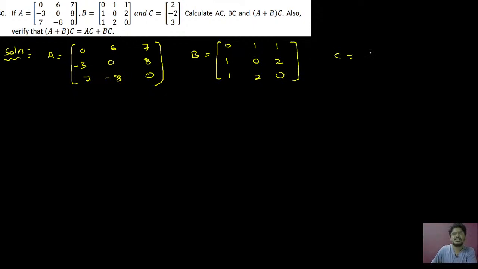And C is 2, minus 2, 3. Okay. So whenever you are solving matrices and determinants problems, have some patience. Go very slowly. That's why I tell those who want to score 100, please don't write matrices and determinants, because they take so much time.